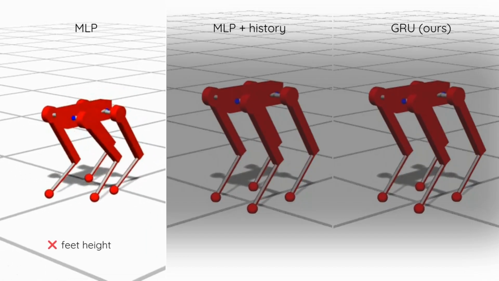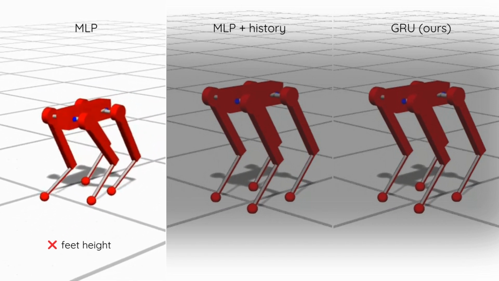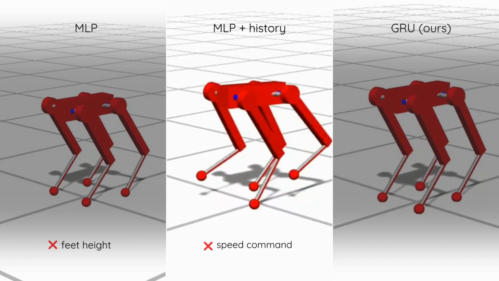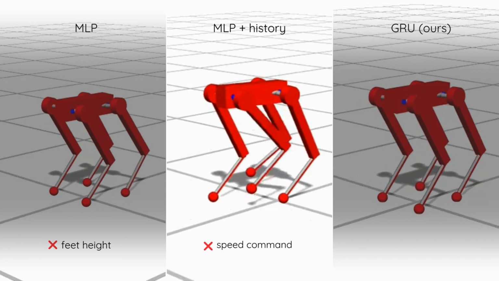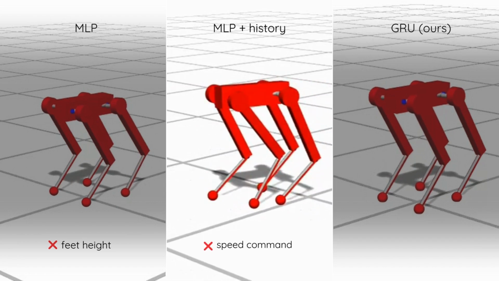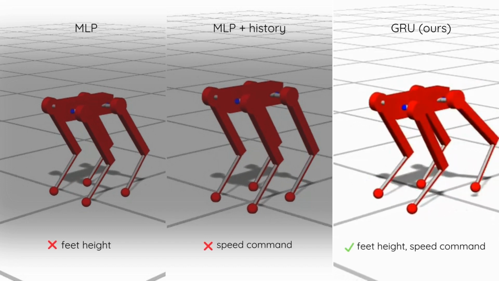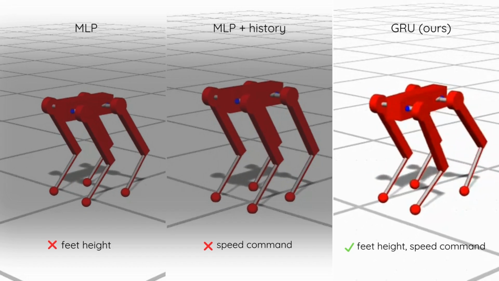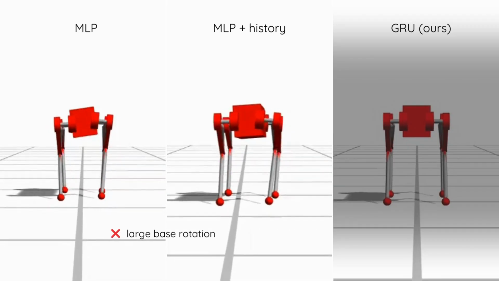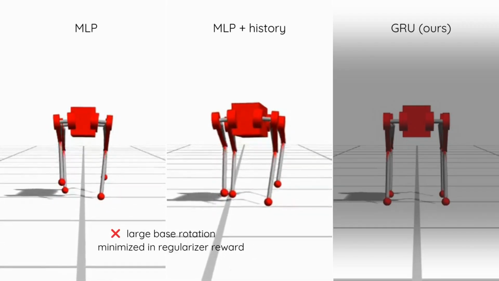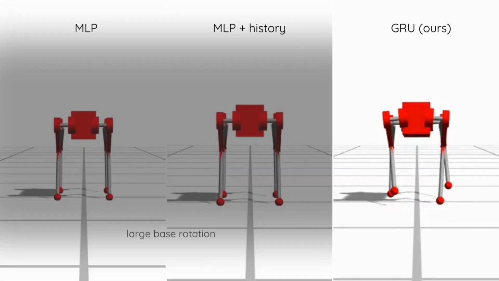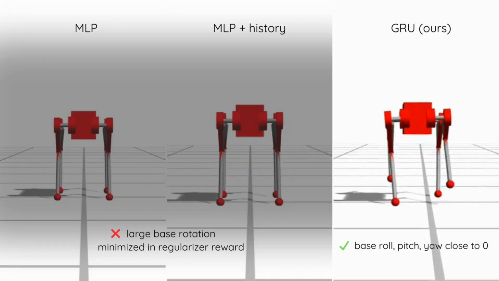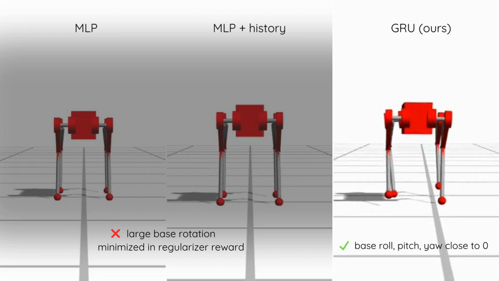By visualizing the policies, we notice that the MLP variants can't control some edge morphologies. In fact, they can't track the desired feet height, or they fail to follow the velocity command. In contrast, our recurrent policy maintains high-quality motion. Moreover, the MLP variants always induce a large base rotation. In the regularization reward, there is a term that encourages keeping the pitch and roll angles close to zero, as successfully achieved by our policy.